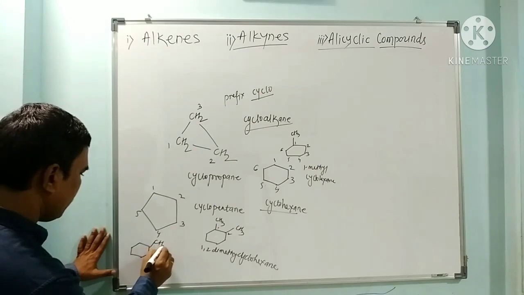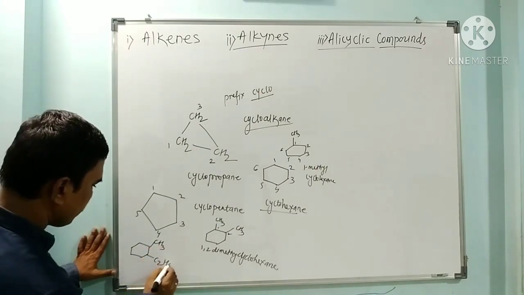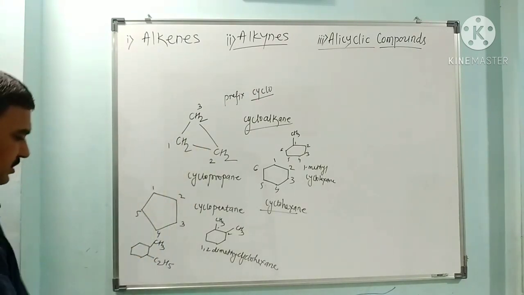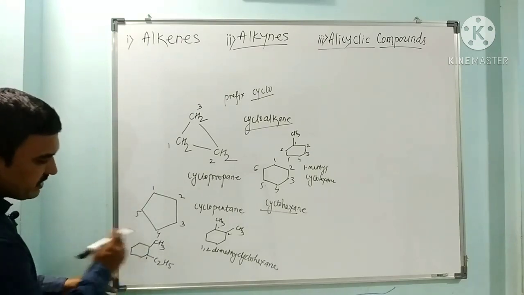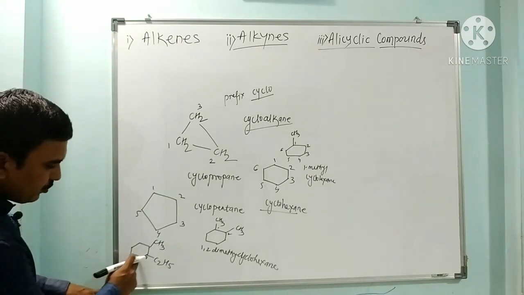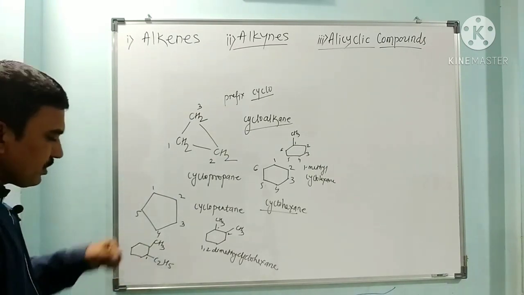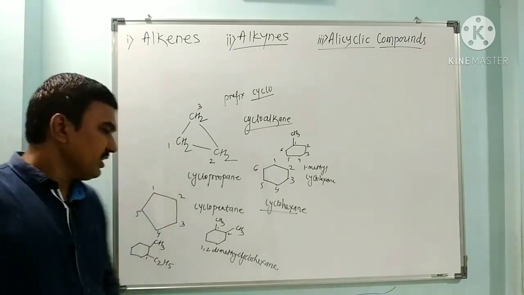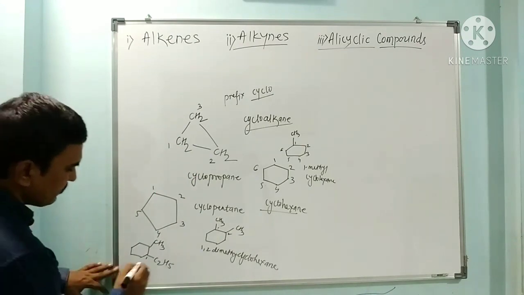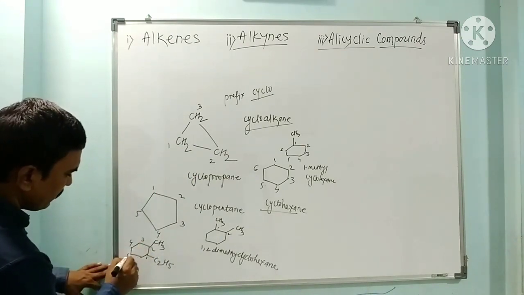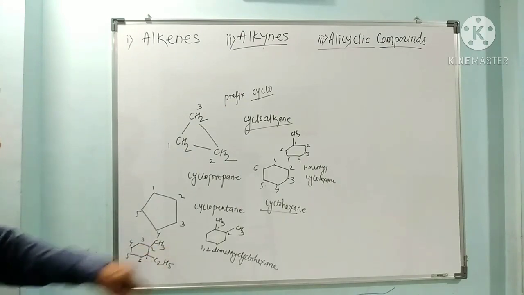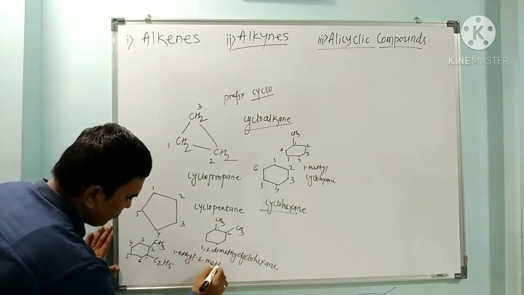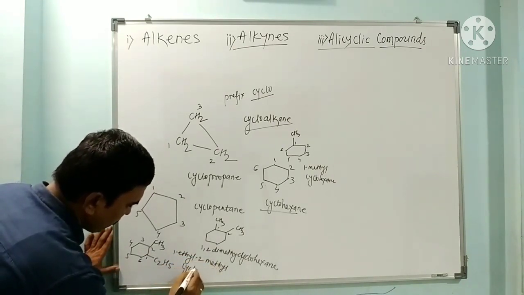If here there is methyl, here there is ethyl, how can we name it? The carbon having ethyl should get the lowest possible number. So this is 1, and we cannot start from this side. Why? Because if we start from this side, 1, 2, 3, 4, 5, 6, then 6 goes to the carbon having methyl. So what is the fundamental rule? All the branched carbons should get the lowest possible numbers. So we have to start this way, 1, 2, 3, 4, 5 and 6. So 1 ethyl, 2 methyl. So this is 1 ethyl, 2 methylcyclohexane.